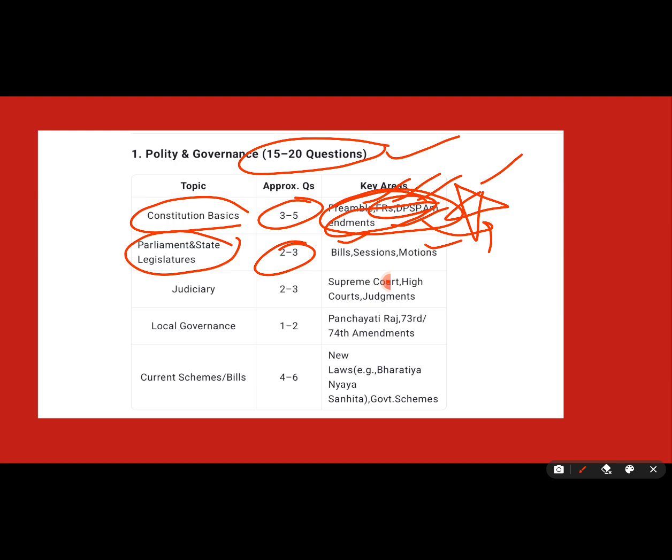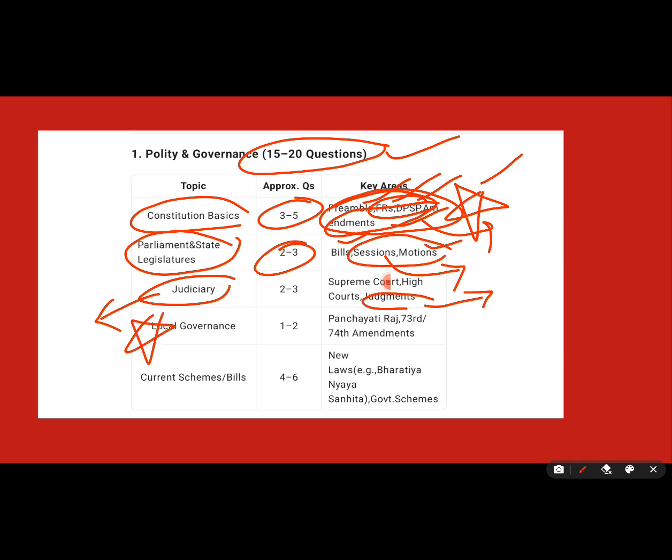We have different types of motions in a parliament session, like zero hour or adjournment motion. Focus on motions and sessions. We have different types of sessions, like the winter session and the budget session. Focus on that. The same way, the third important topic is the judiciary. Focus on the Indian judicial system as well as the most important cases and judgments. Mostly they ask the judgments which changed the opinion on the constitution.